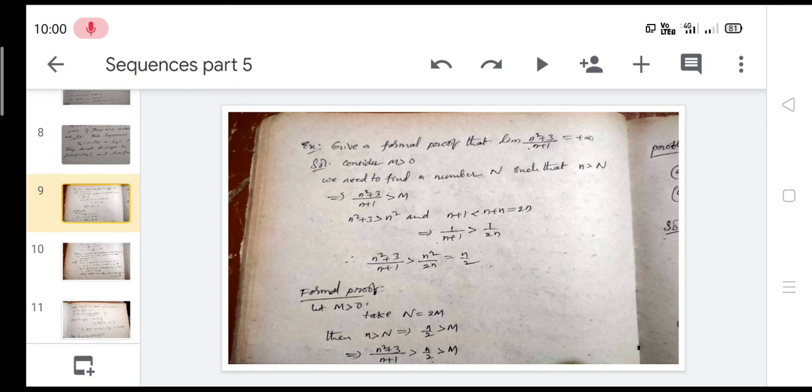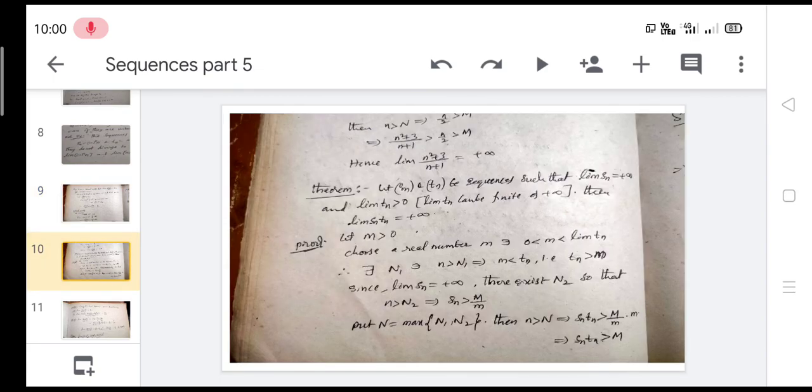Let M be greater than 0, take N equal to 2M. Then n greater than N implies n/2 greater than M. This implies (n² + 3)/(n + 1) is greater than n/2, which is greater than M. That is, the limit of (n² + 3)/(n + 1) is plus infinity. That is, it diverges to plus infinity only. Now,